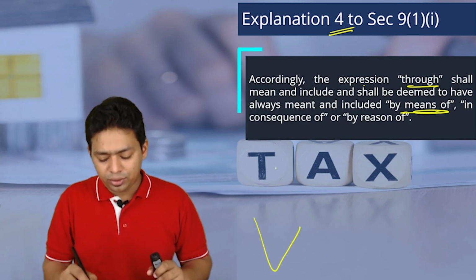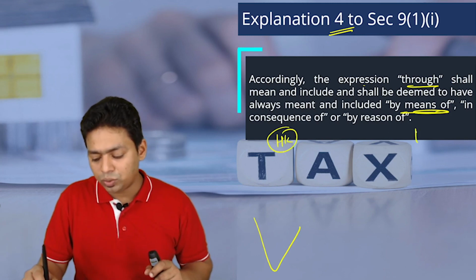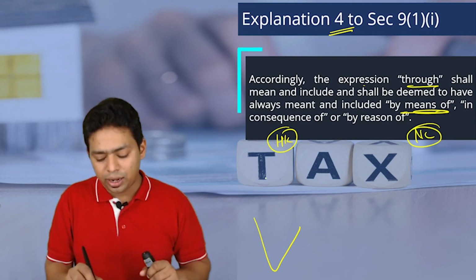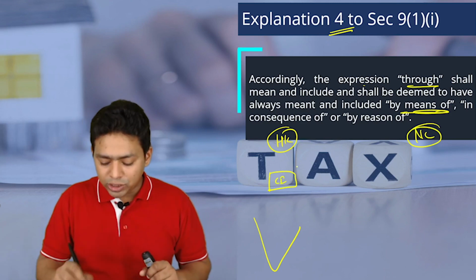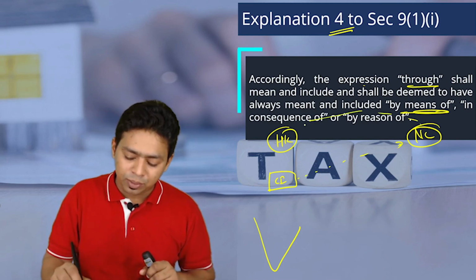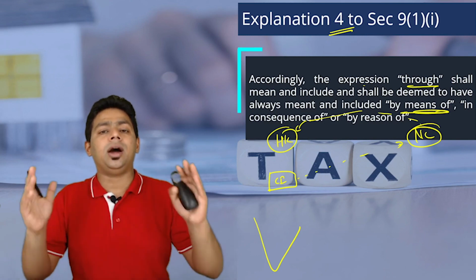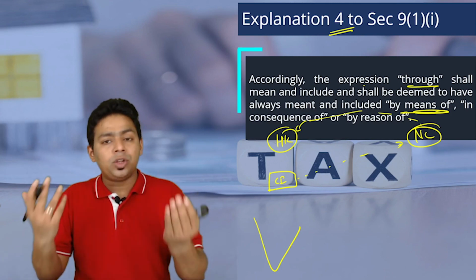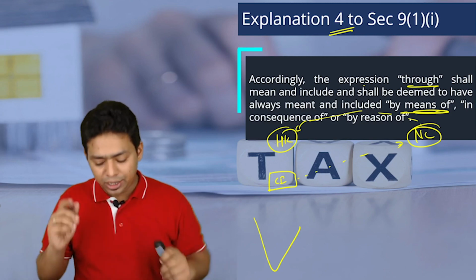What was happening in the Vodafone judgment? A Hong Kong based company transferred the shares to a Netherlands based company. One NR transferred shares to another NR of a company which is located in Cayman Island. Okay, so shares located in Cayman Island are transferred to a Netherlands based company. The Netherlands based company has paid money to the Hong Kong based company. This transaction was done outside India. The agreement was executed outside India. Both the parties were non-resident. Money was not in rupees, it was in foreign currency. Obviously, prima facie it doesn't look taxable in India.